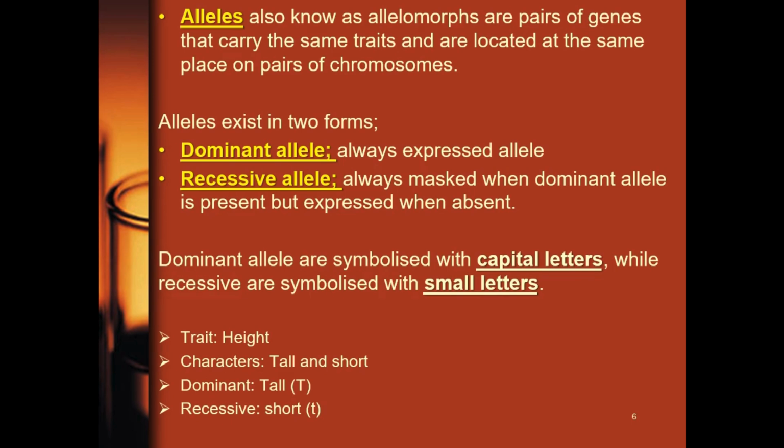Now, trying to identify the exact type of gene. Alleles are also known as allele, but they are a pair of genes. They occur in pairs. Take for instance someone who is tall. Look at the example we have here. You can see the trait for height.